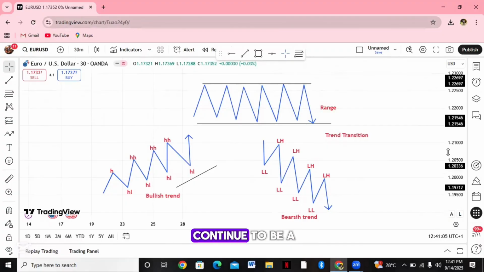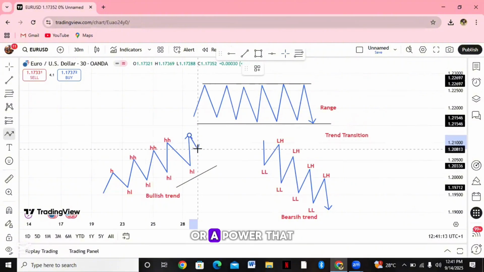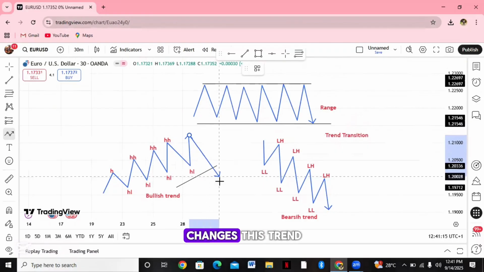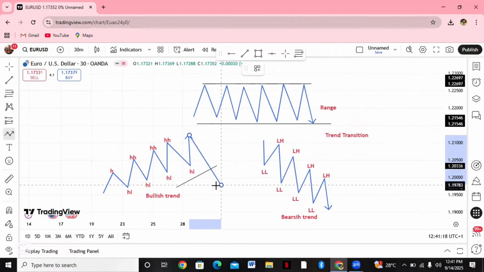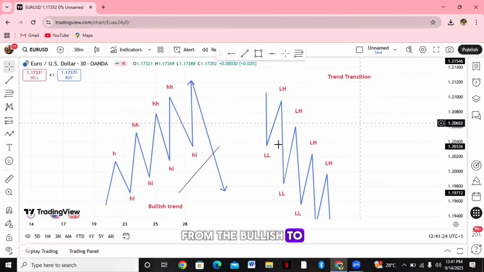This bullish trend will continue to be a bullish trend until there is an external force or a power that changes this trend from the bullish to the bearish.